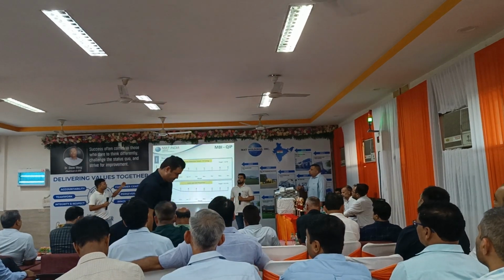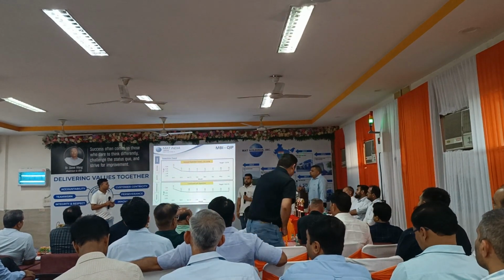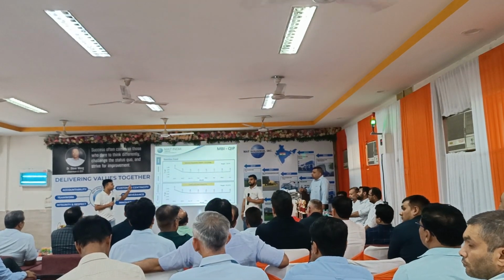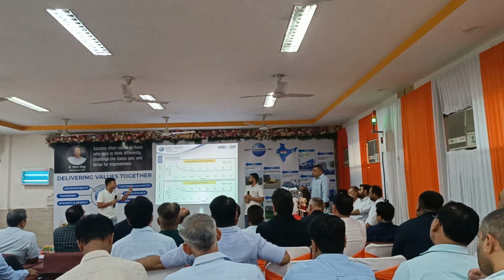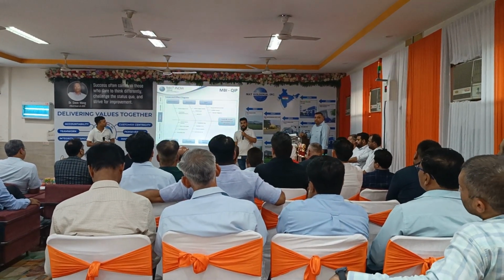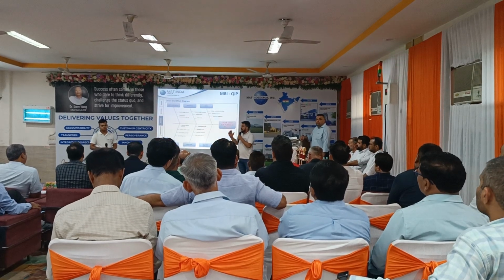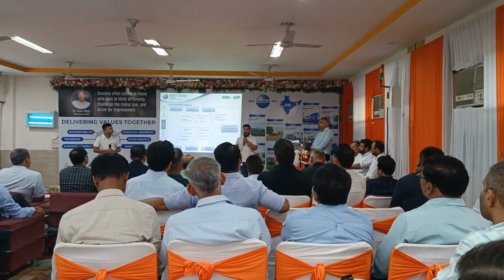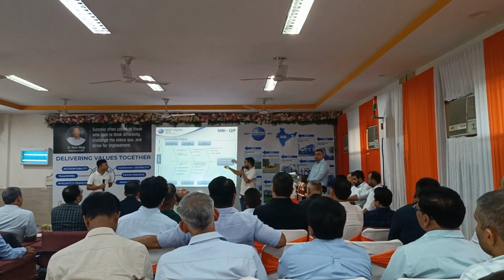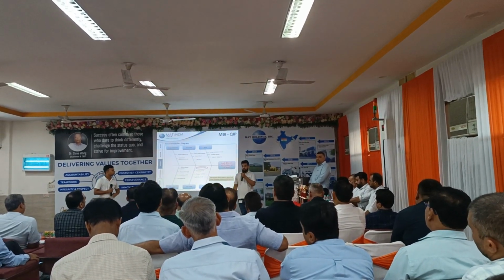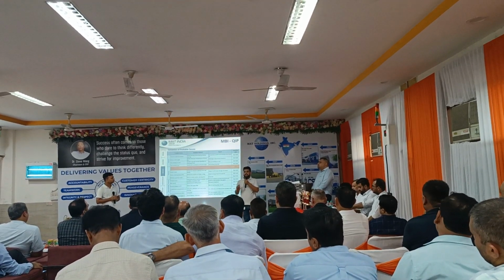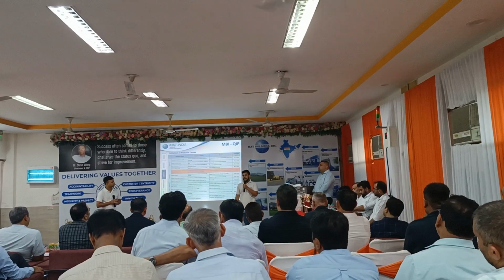In this graph, you can see the internal rejection trend: in the month of June 2023, we had 2.54% internal rejection, in which the contribution of the crack and soft problem is 0.83%. We did brainstorming with the team members and accordingly a cause and effect diagram was made to identify all probable causes. After validation, we found temperature low is responsible for the crack and soft problem. This is the validation method by which we concluded it.